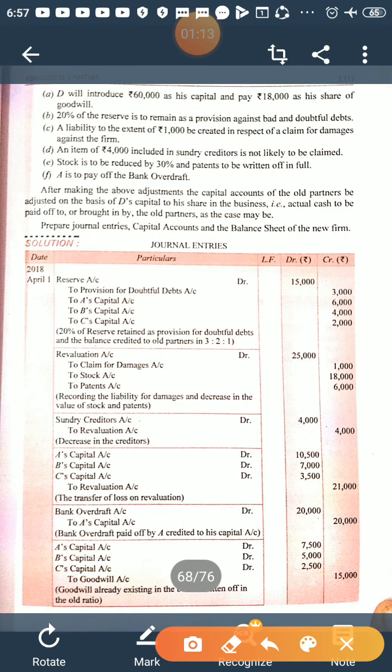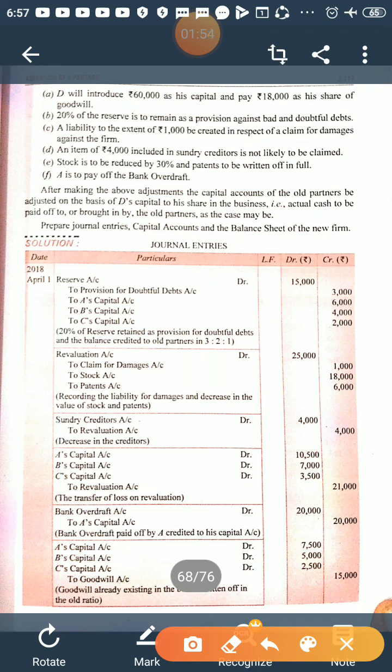Another adjustments are: D will introduce 60,000 as his capital and pay 18,000 as his share of goodwill. 20% of the reserve is to remain as a provision against bad and doubtful debts. A liability to the extent of 1,000 be created in respect of claim for damages against the firm. An item of 4,000 included in sundry debtors is not likely to be claimed. Stock is to be reduced by 30% and patents to be written off in full. A is to pay off the bank overdraft.